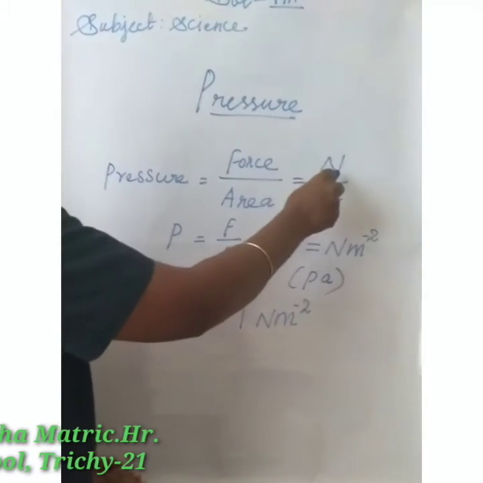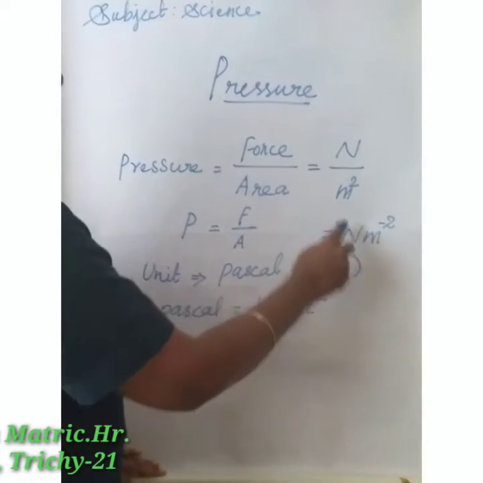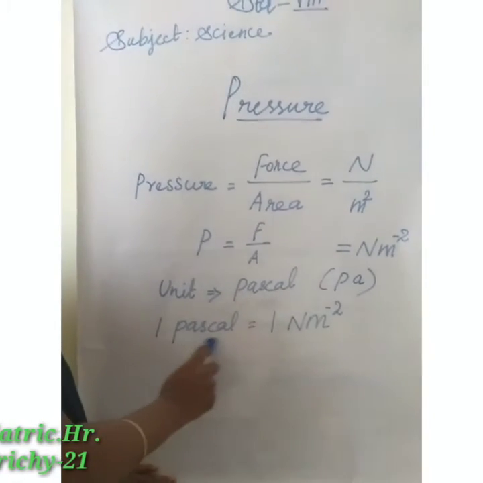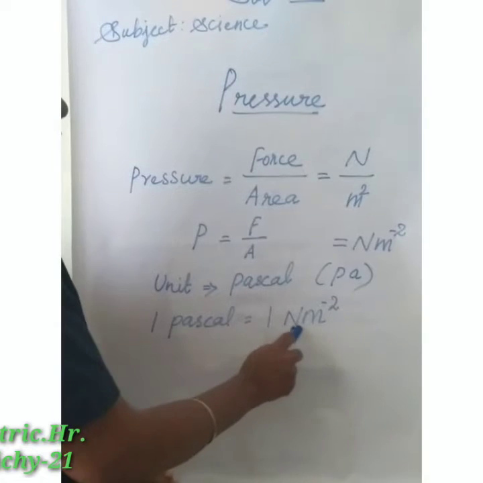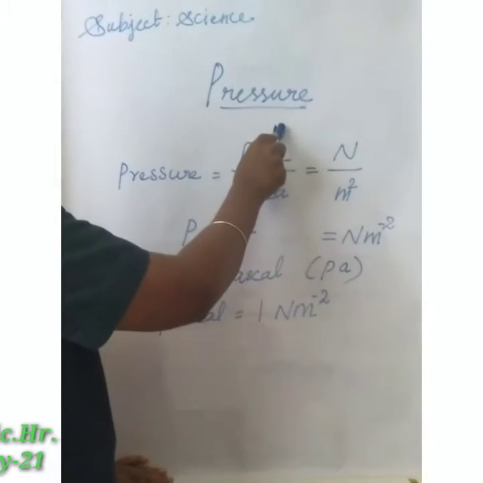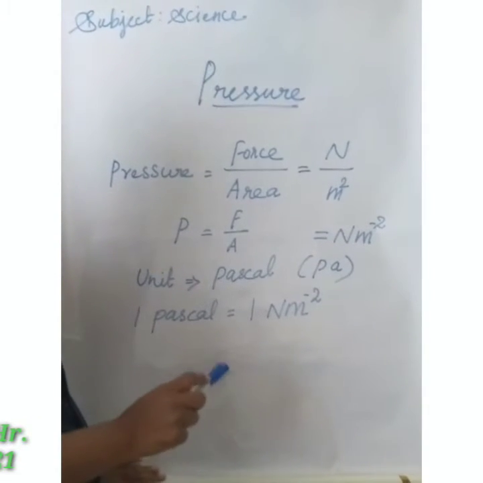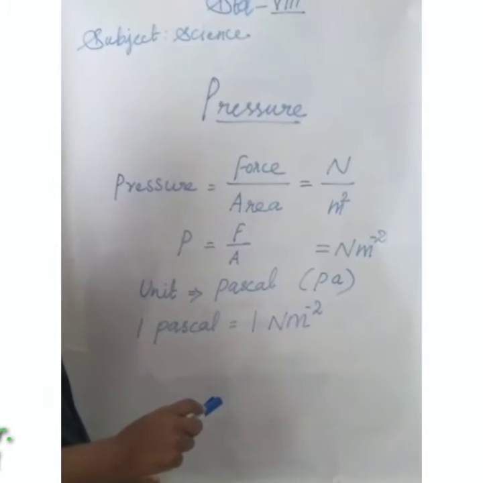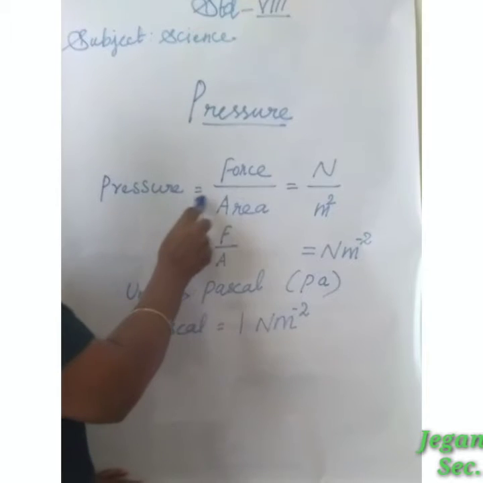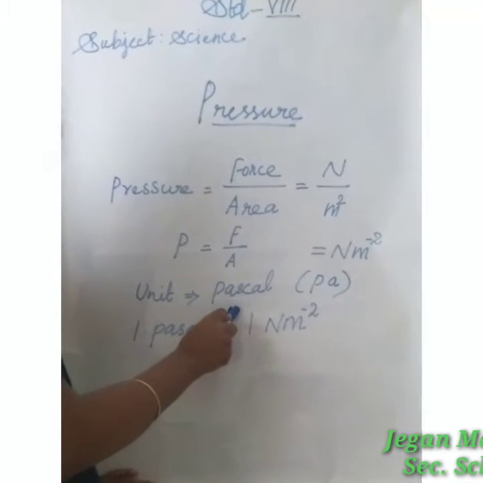So, force has the unit Newton. Area has the unit meter squared. So the unit is Newton per meter squared, N m^-2. So 1 Pascal is equal to 1 Newton per meter squared. I repeat, pressure is the amount of force or thrust acting perpendicularly on the surface area of the body. So pressure is equal to force by area. Its unit is Pascal.